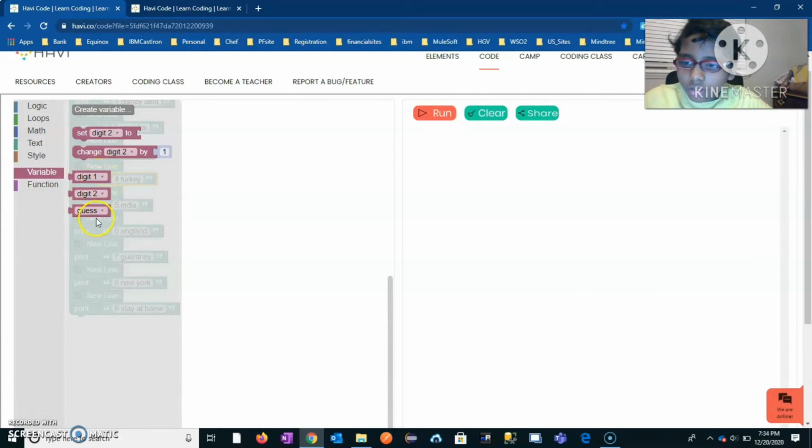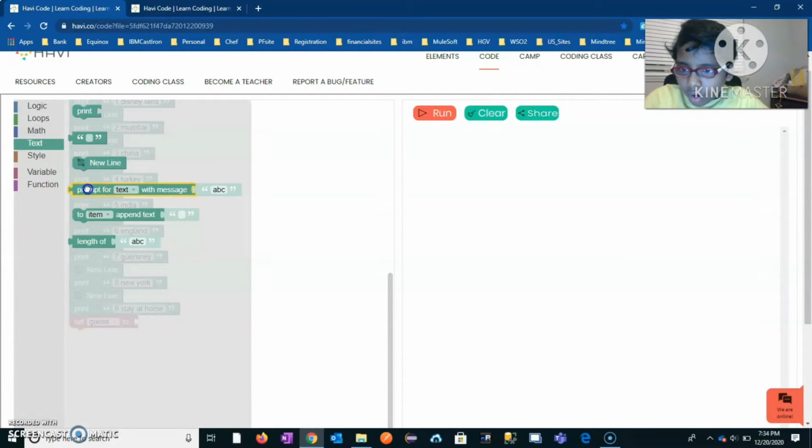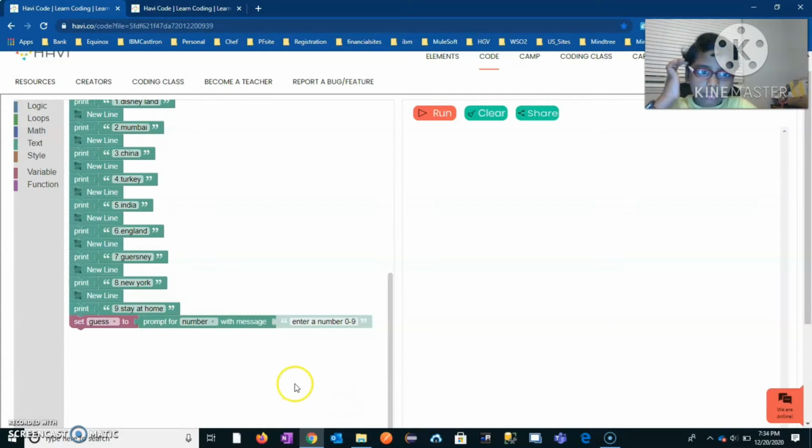You have to make all of those variables, and then you have to set guess to prompt for number, not text. Here you have to put enter a number. You have to put 0 to 9, like that.